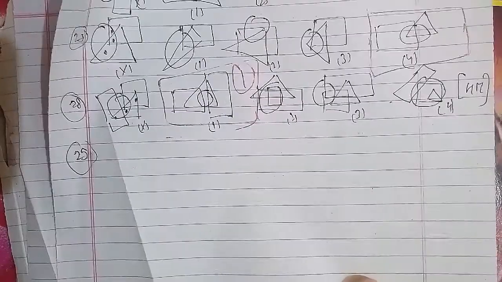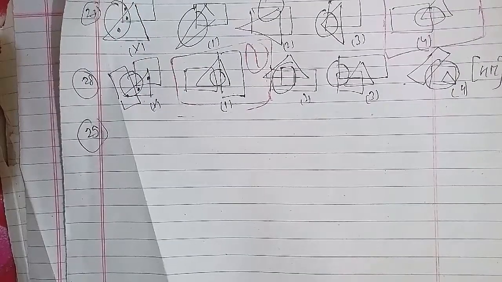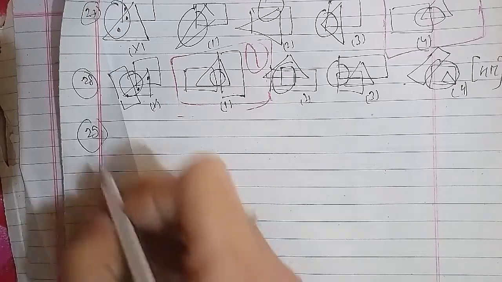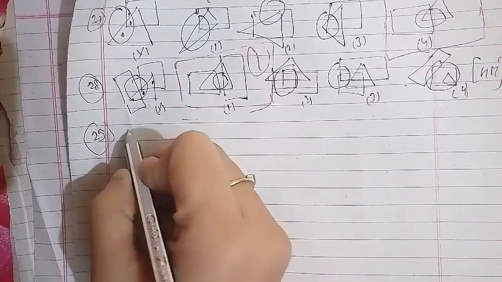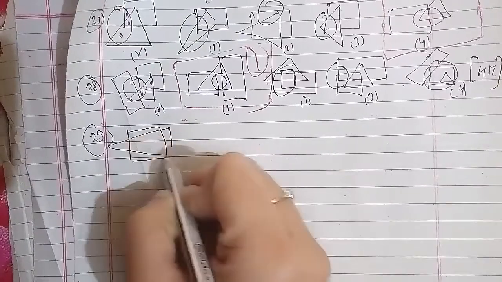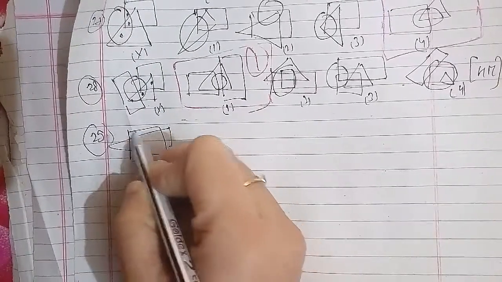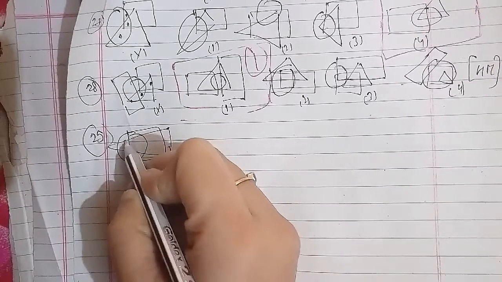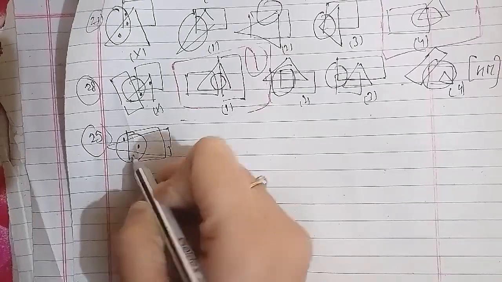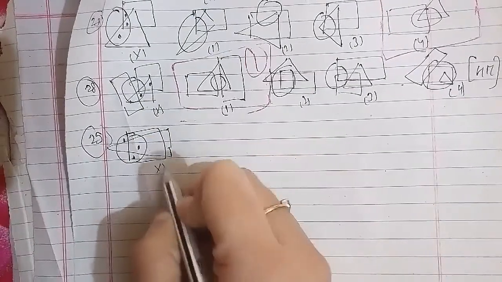So with regard to this, as you can see here, this is the 29th question we have to talk about, which is important too, and as I told you many times. So let's go ahead to the question. We have a square, a triangle, and a circle. One dot is here, one is here, and one is here. Then this is figure X.